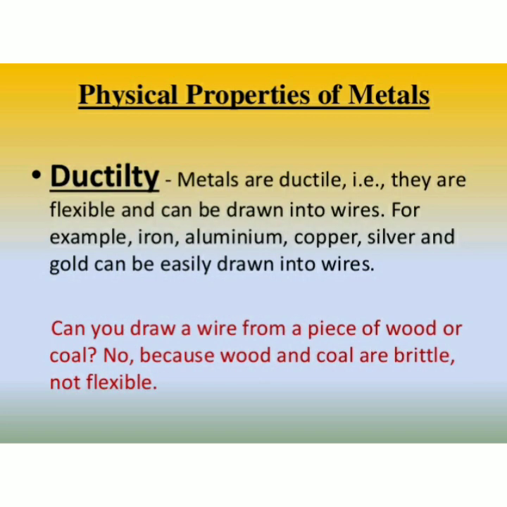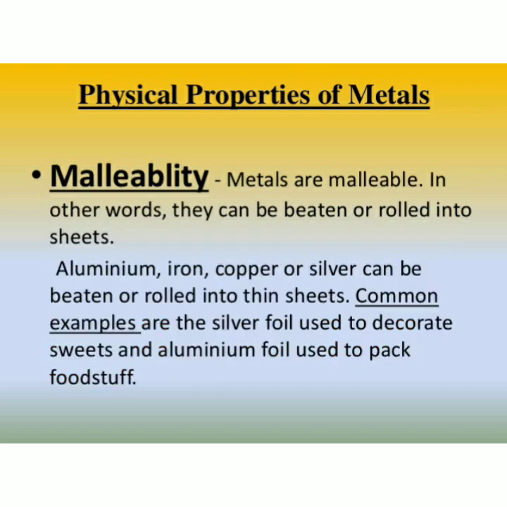Next one is ductility. Ductility is the property of metals which allows them to be drawn into wires. For example, aluminium and copper wires are used in electrical connections. Next one is malleability. It is the property of metals which allows them to be beaten into thin sheets. For example, silver and aluminium foil which are used for wrapping purposes.